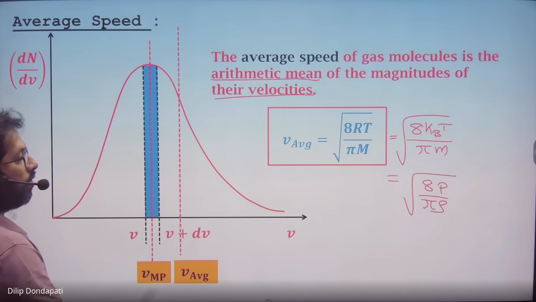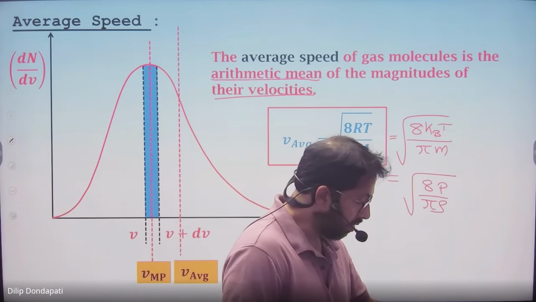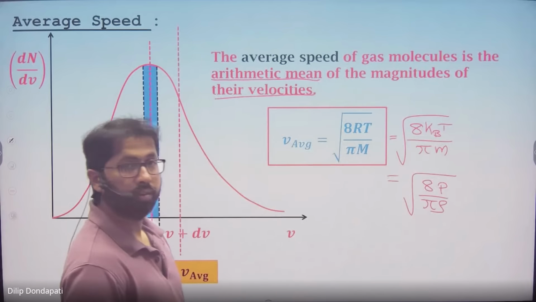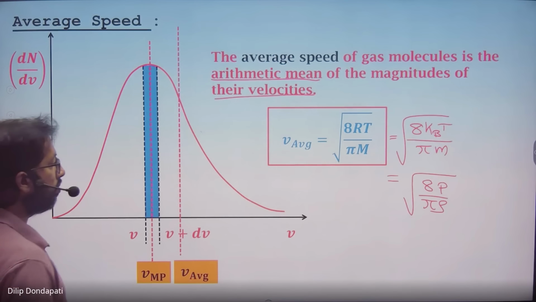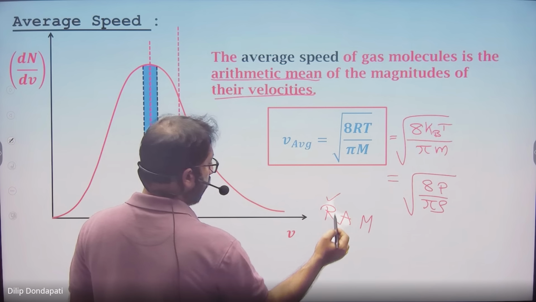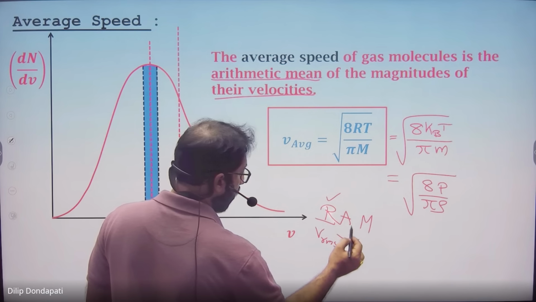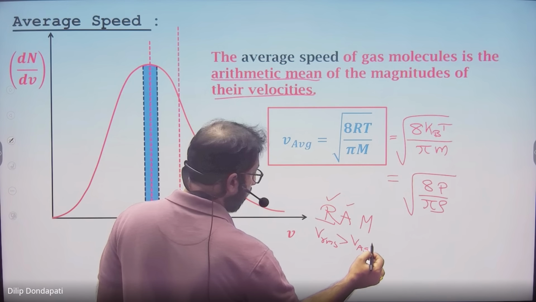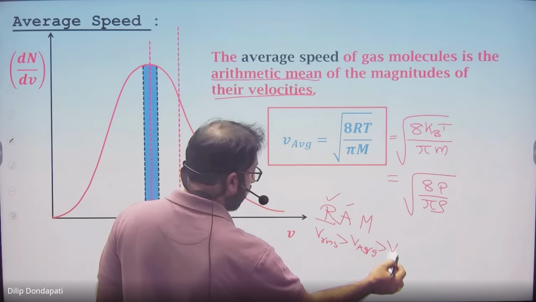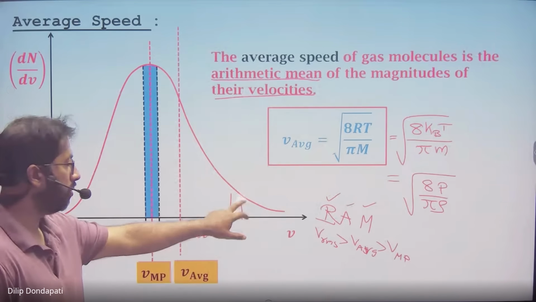And among all, which speed will be more? Average or RMS? RMS is the most. So for that you have to remember it as RAM: Root mean square speed V RMS is greater than V average, and V average is greater than V most probable speed. RMS is the highest speed, but it is the least number of particles. Very small fraction of particles will have RMS speed.